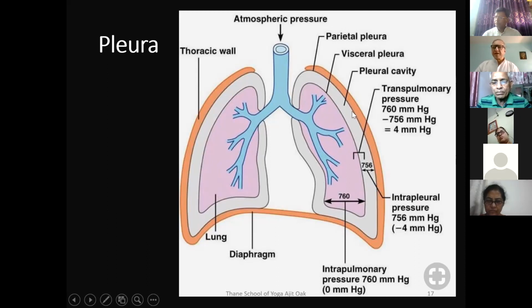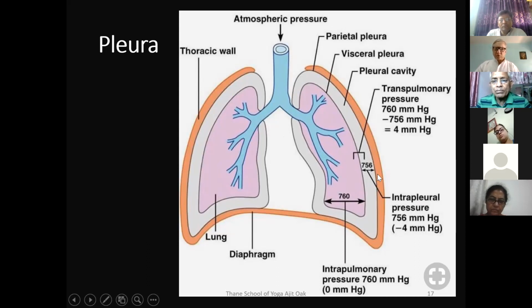What will happen if the pleural fluid is less or it leaks out due to injury? The lungs will have direct friction with the rib cage inside, and the lungs are going to get damaged, because lungs are sponge-like tissues. They are elastic tissues. So they should not get damaged, so that is why the pleura is there.